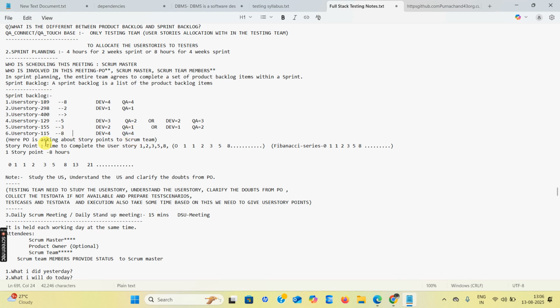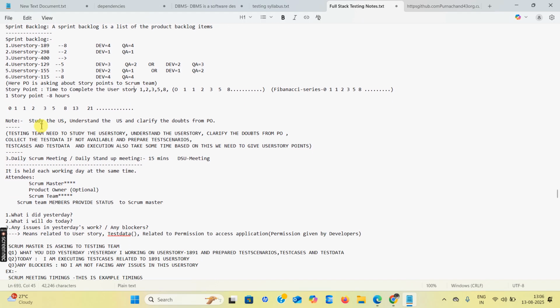Here the PO is asking the Scrum team about story points. What is a story point? Time to complete the user story is called a story point. The PO is explaining the story points to which team? Scrum team. Okay, note. First of all, see this one.